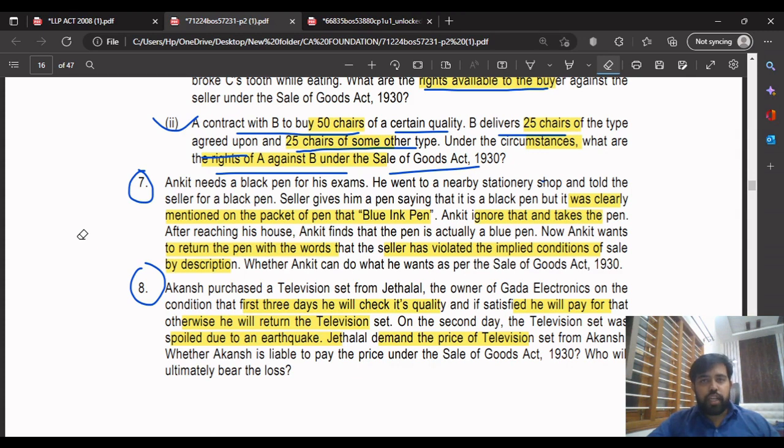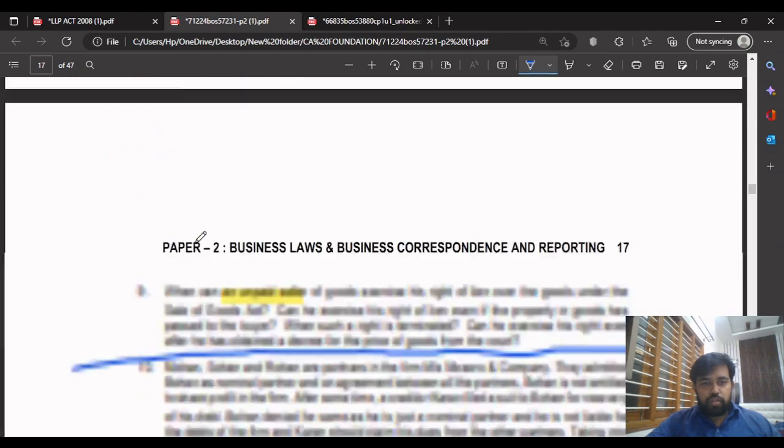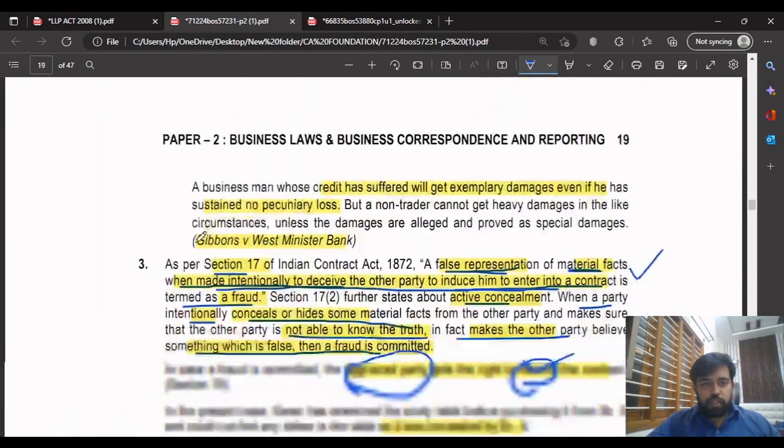As per the Sale of Goods Act 1930, the rule of caveat emptor is applicable in this case. So this is a very important case study. Important question, you have to see this before the exam. This is an important case study. So what does question number 7 say? Solution.